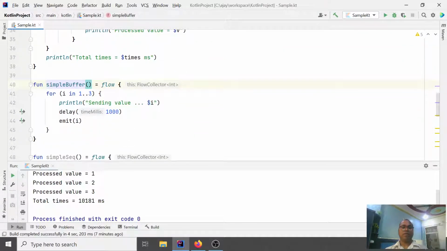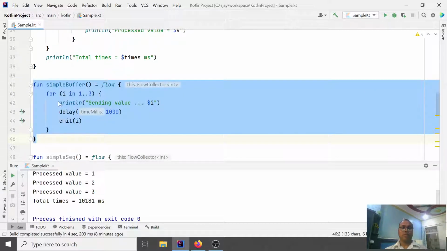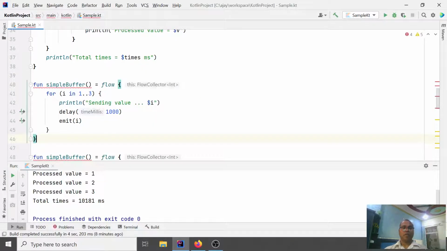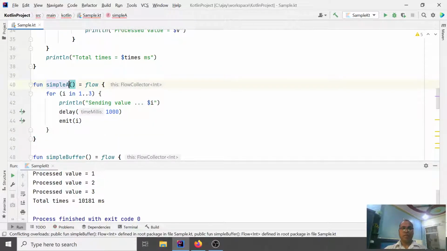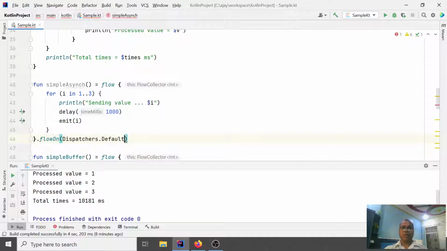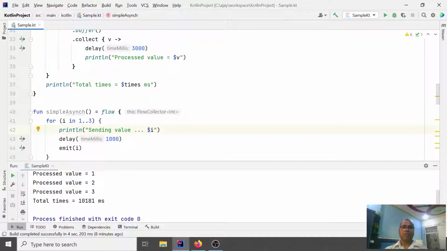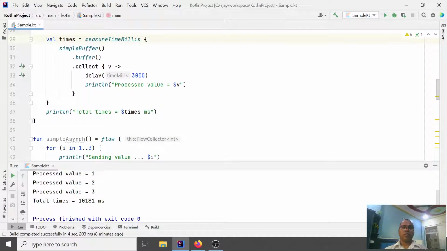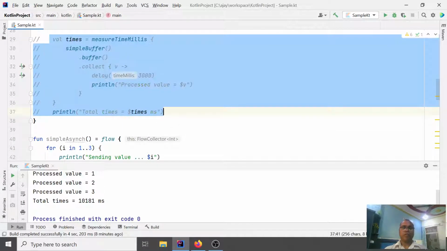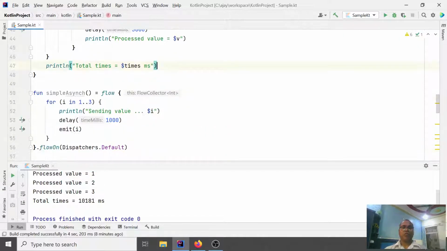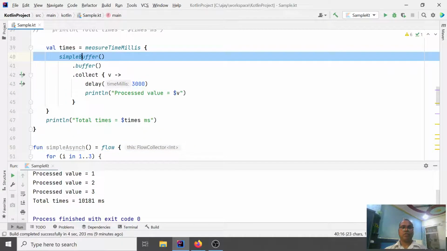Or you simply say async, and here you say flowOn, and pass your Dispatchers.Default.